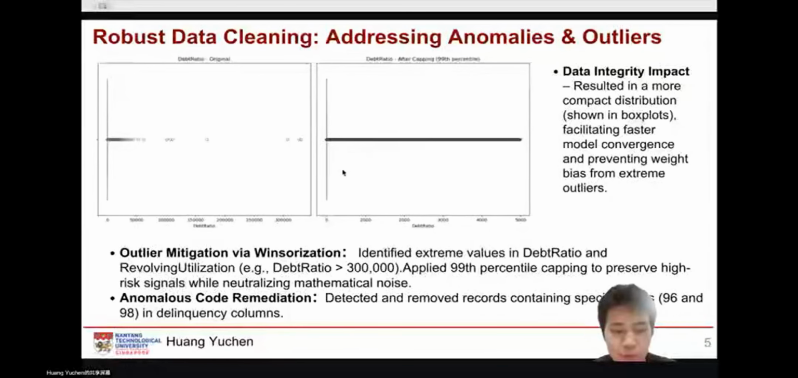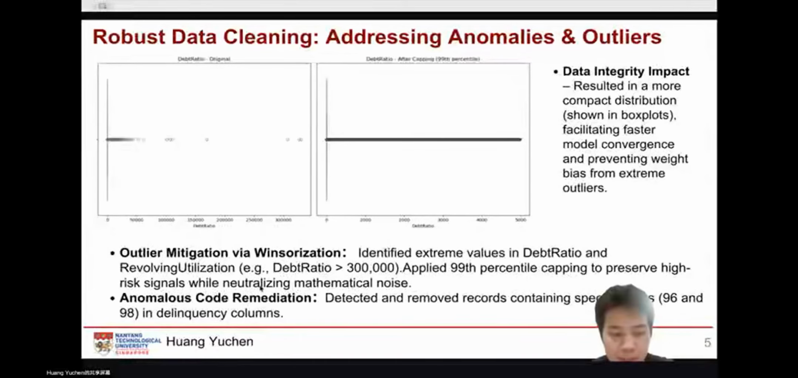My exploration revealed that variables like debt ratio contain extreme, physically impossible values, some exceeding 300,000, which will severely distort model weights. To handle this, I applied winsorization, capping these features at the 99th percentile. This allows me to retain the high-risk signal of these outliers without introducing mathematical noise.